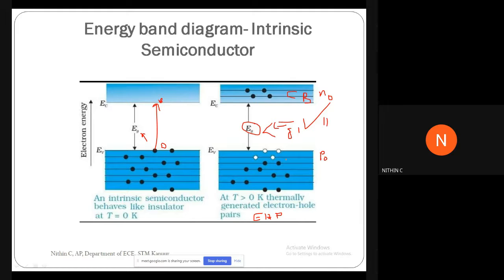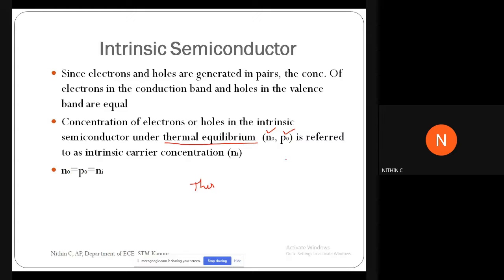Under thermal equilibrium, the concentration of electrons or holes in the intrinsic semiconductor, N0 or P0, is referred to as intrinsic carrier concentration Ni. Since N0 and P0 are equal, we are commonly referring to it as Ni, that is, intrinsic carrier concentration.